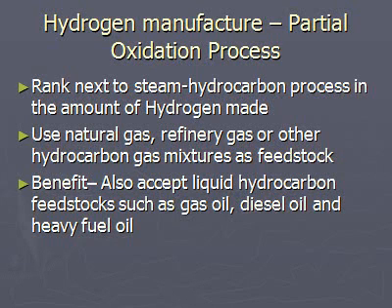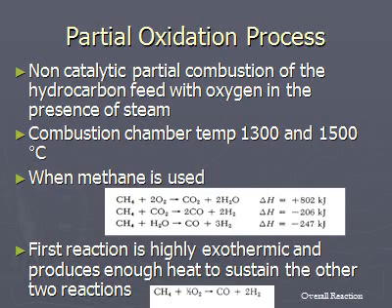Now, hydrogen manufacture by the partial oxidation process ranks next to the steam hydrocarbon process in the amount of hydrogen made. In this process, natural gas, refinery gas or other hydrocarbon gas mixtures are used as feedstock. The most important method for the production of hydrogen is the partial oxidation process. The oxidation is a non-catalytic partial combustion of the hydrocarbon feed with oxygen in the presence of steam. The following reactions are used for the oxidation process.